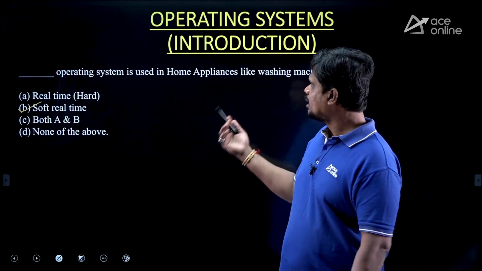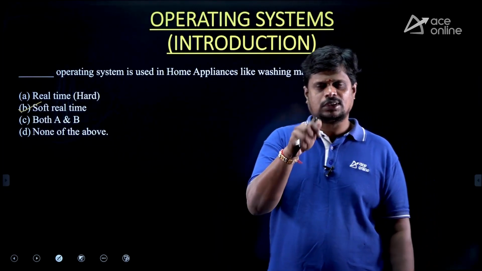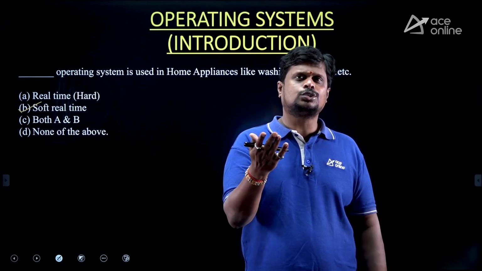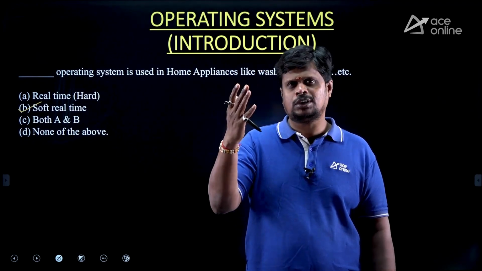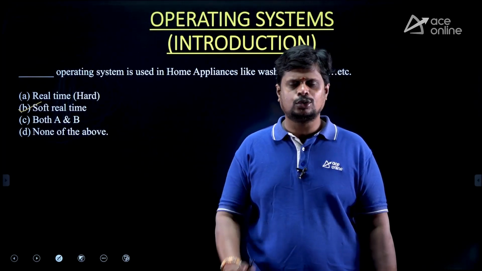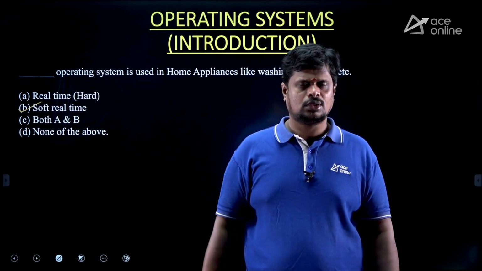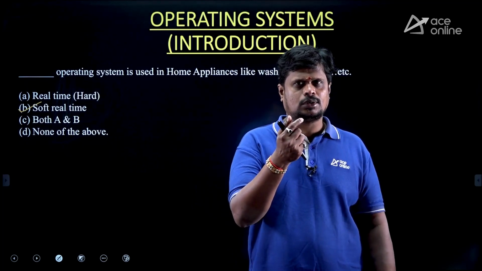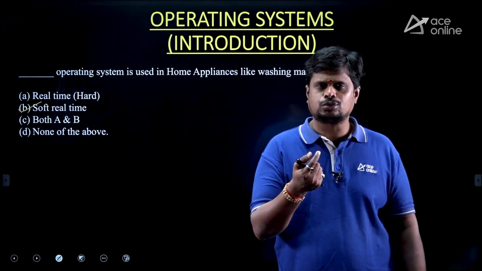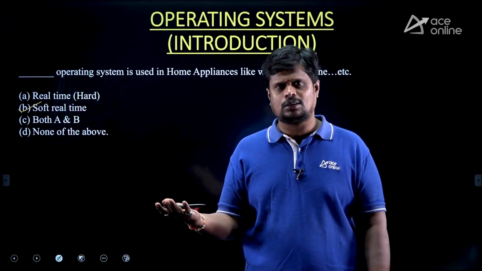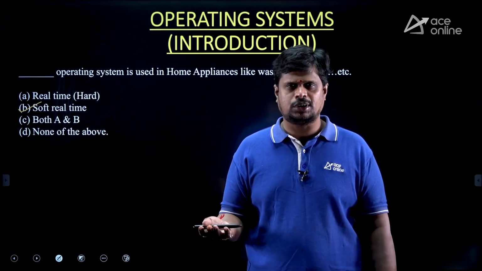How? Let's say in a washing machine, I can set a timer for 5 minutes, and after that I can change it to 2 minutes, or if I set 15 minutes, I can change it to 5 or 10 minutes. I can do those time changes, am I correct or not? But with rocket launching or missile launching stations, once the timer is set, I cannot stop it or modify it in between.